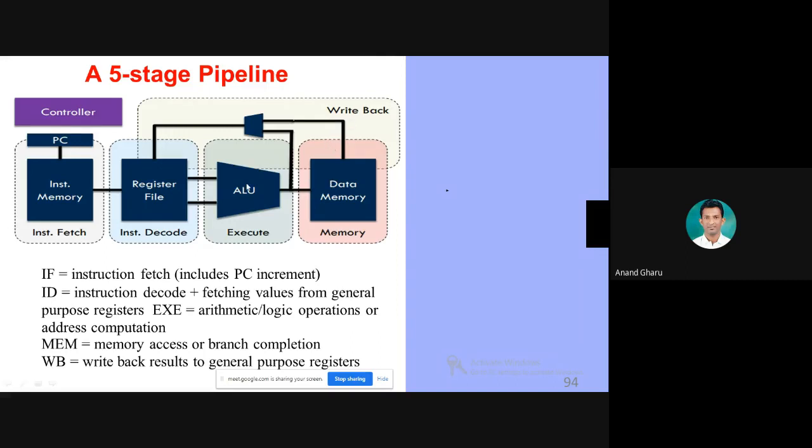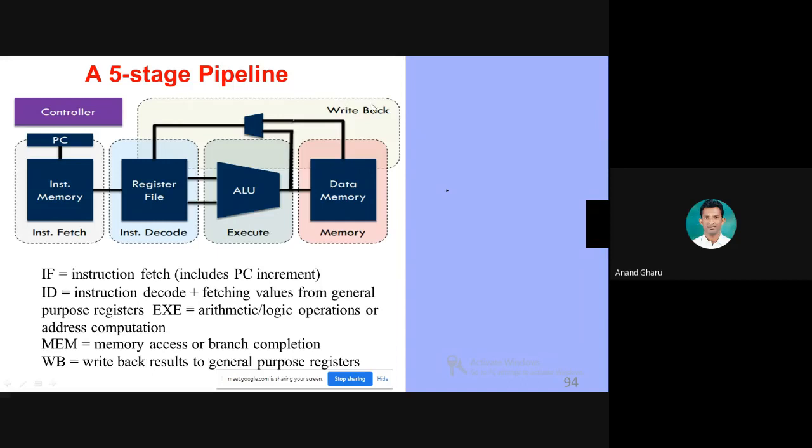Then after performing the addition, it passes the value to the main memory, where we can store the result, or it will display the value on the monitor. So after the data memory gets the result, the processor will write back the result to the register file.